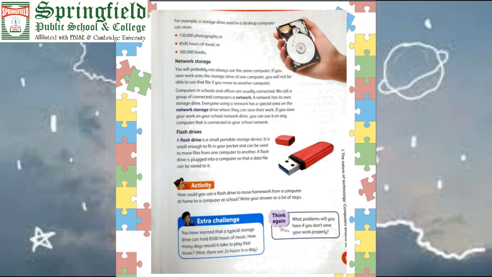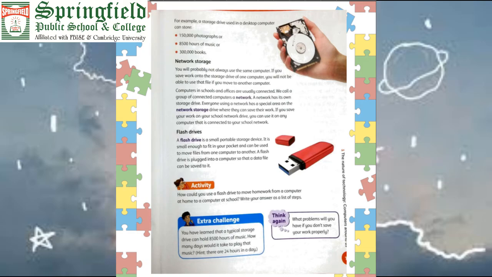How can I get that file? How can I access that data? If I store the data on my drives, there are drives available through which we store our data, just like Google Drive, just like OneDrive. They are available on the net. If we upload all the data in it, wherever I am in the world, I can easily access it. It is called network storage devices.